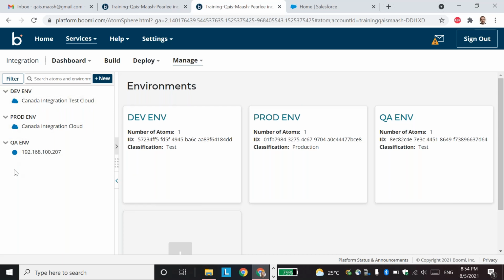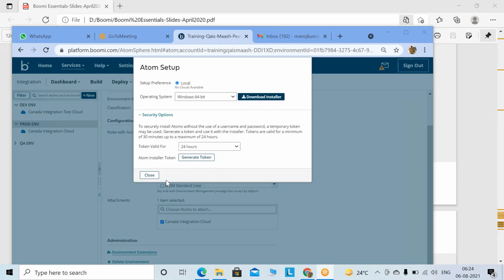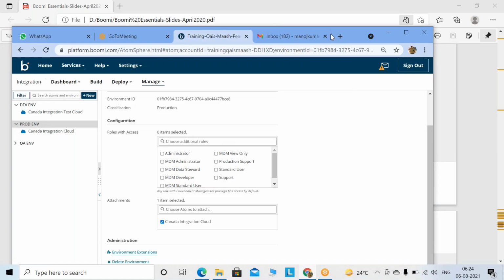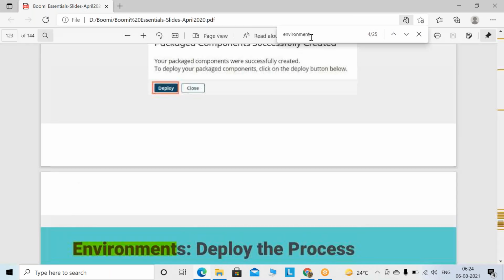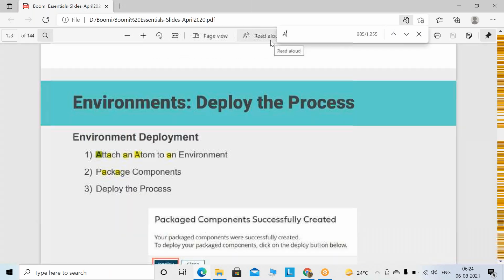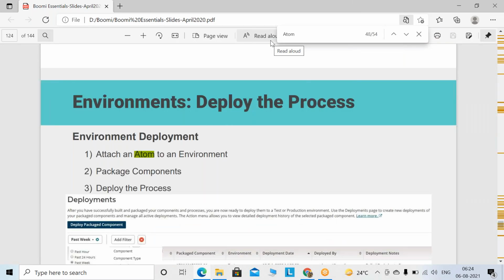Now let me share my screen and let me tell you what an Atom is. You need to be a little bit aware that an Atom is basically a runtime engine, which will help you execute your processes. Environment, we have seen it, right? What is environment? Now what is Atom?